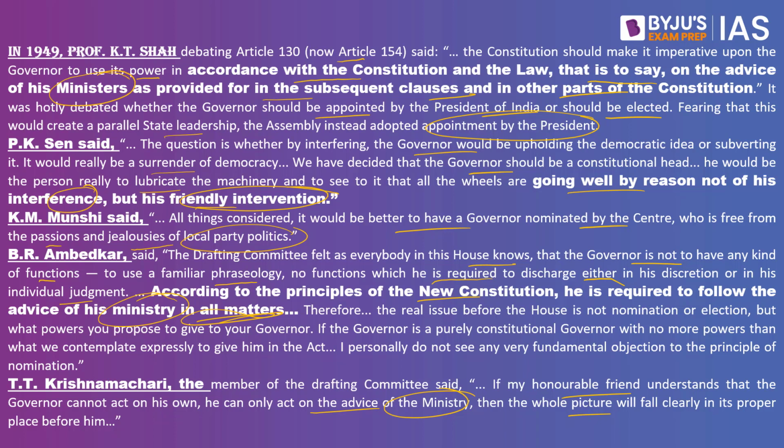So whatever the Council of Ministers says, the governor will have to comply, except in those areas where his discretion can be taken up. Let's say in the case of a hung assembly, or if there is no confidence in the house, or to do with Article 356 where President's rule has to be applied. In all these cases, he has the discretionary power, but in the rest of the cases, the aid and advice of the Council of Ministers will have to be taken into picture, says this article.